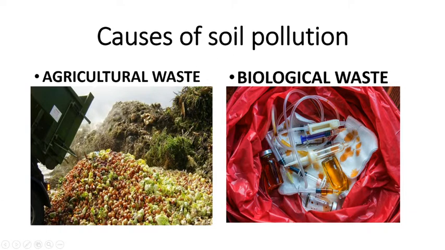Sometimes what happens is, you know that the farmers use a lot of pesticides and insecticides to save their crops from the insects and the pests so that the crops do not get spoiled. If these pesticides and insecticides mix up with the soil, again contamination of the soil takes place, which again leads to soil pollution.